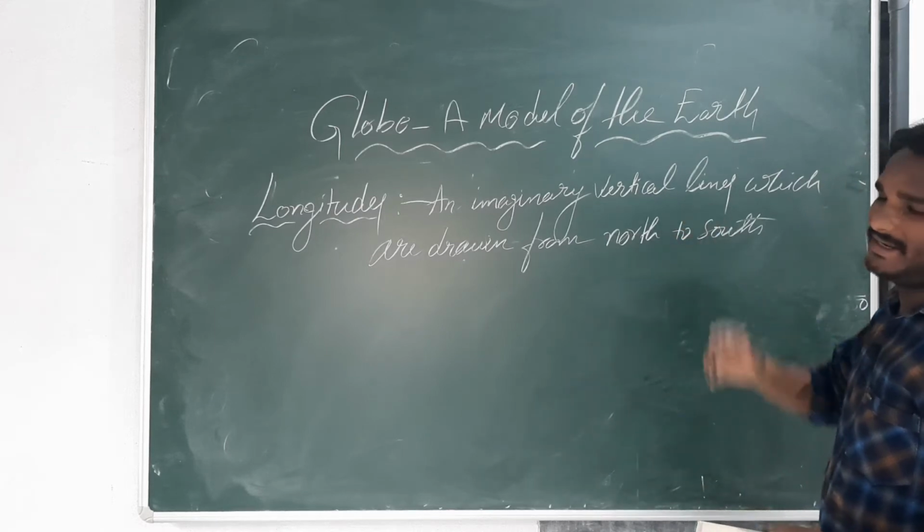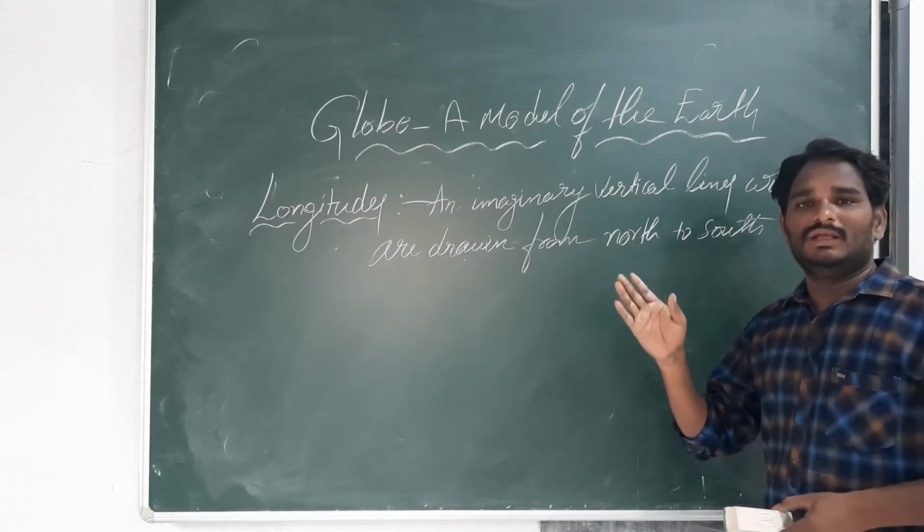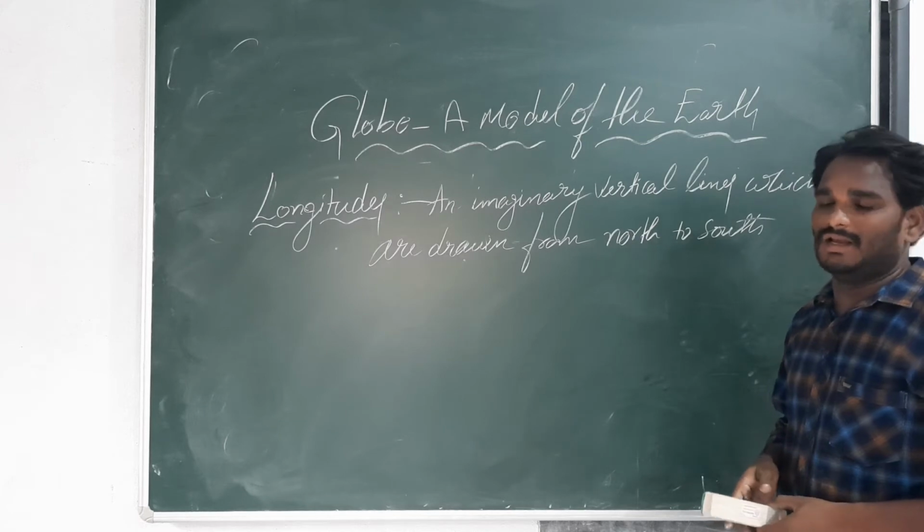Longitudes are the vertical lines, so latitudes are the horizontal lines.